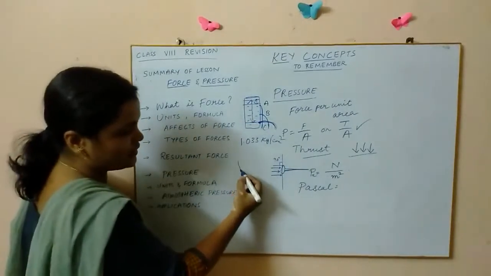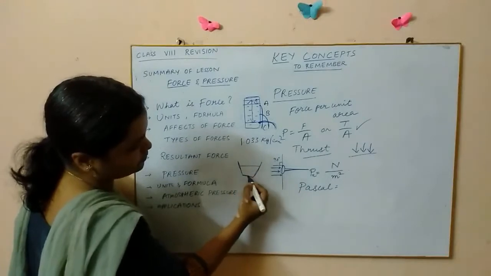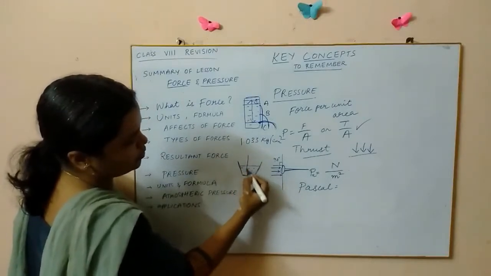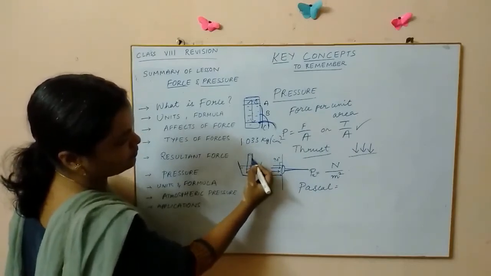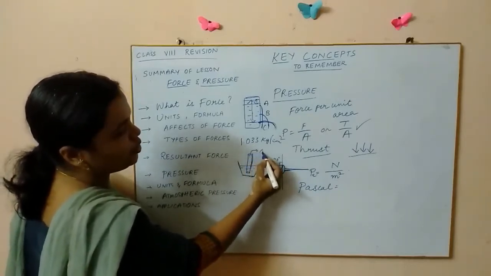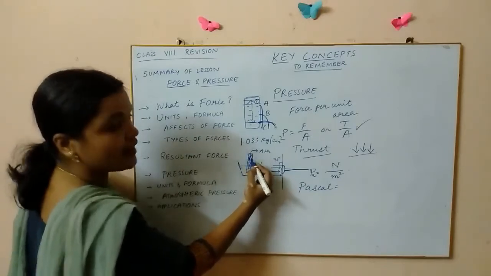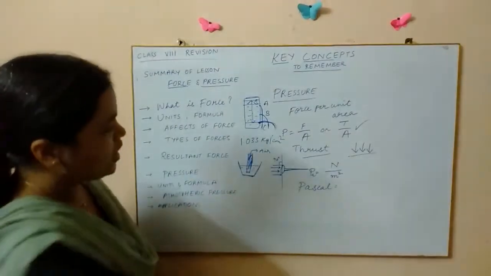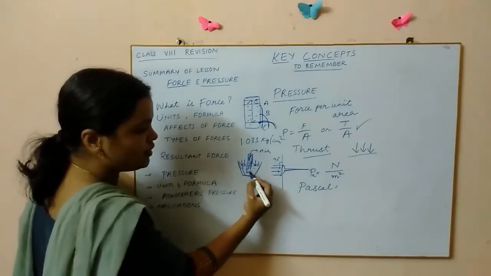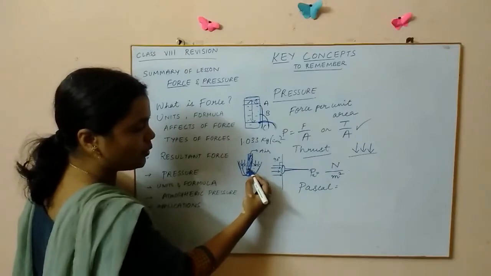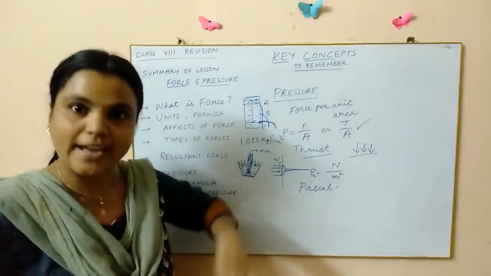So I'll just show you. If you take a glass, okay, and you dip a straw, for example, first you suck in air. So inside there won't be any air now. Inside, the pressure will be very low now. Outside there's a lot of pressure which will be pushing the fluid inside the straw. So that makes the liquid enter the straw.